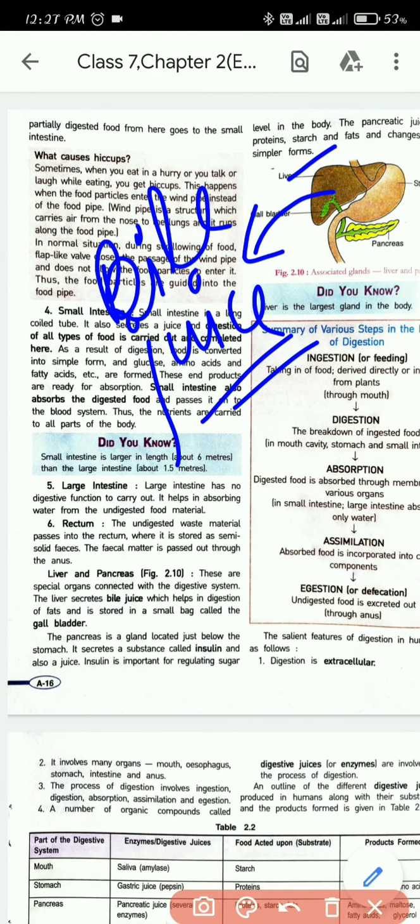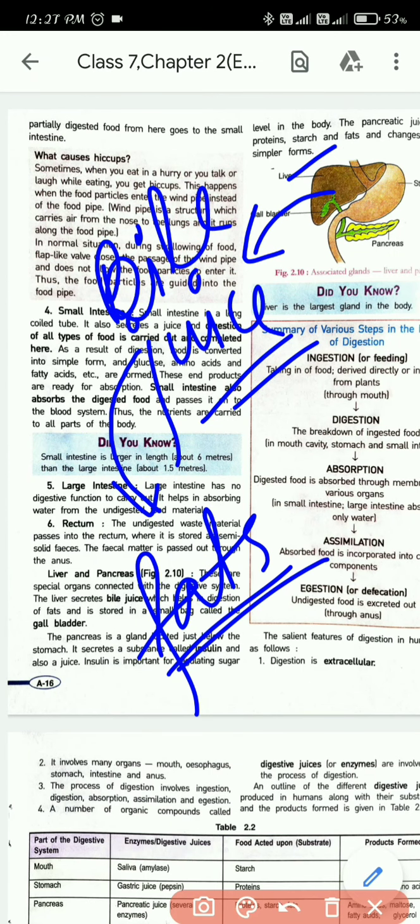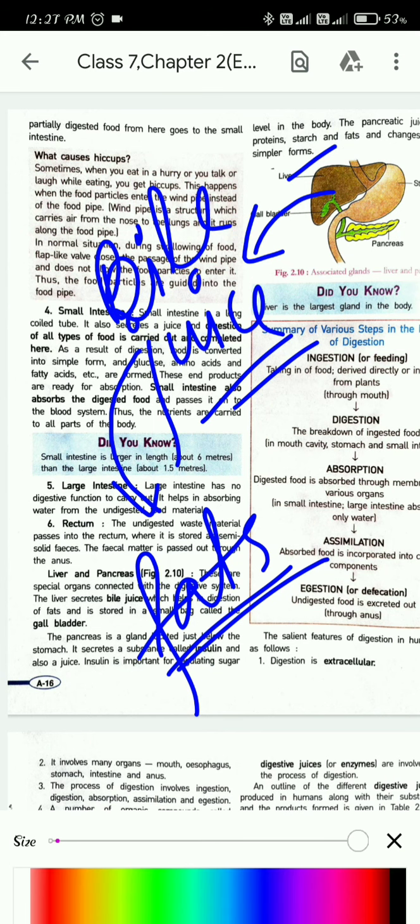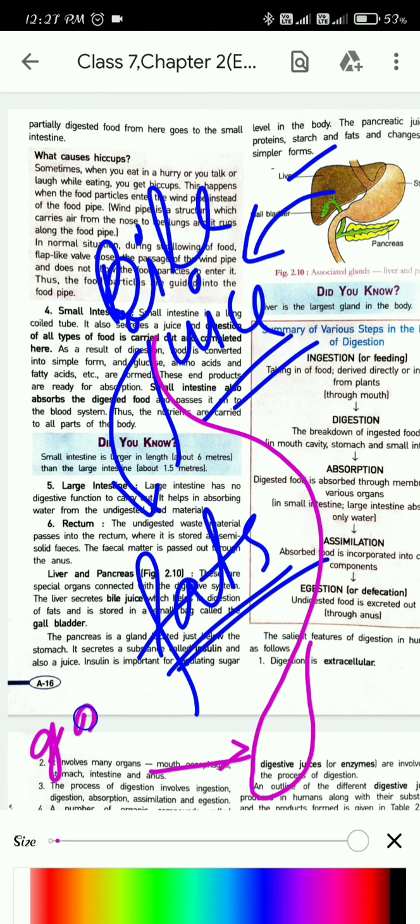Why is this bile juice very important? Because it helps in the digestion of what? Fats. And it's stored in a small bag known as the gallbladder.